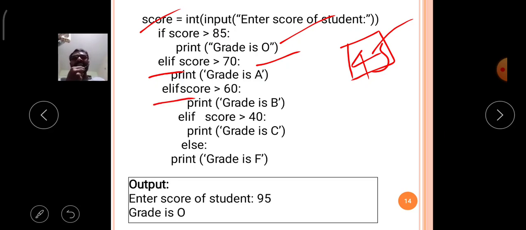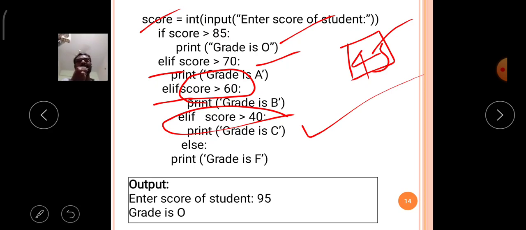Here again I mentioned the condition, that is score is greater than 60. So 45 is greater than 60, again the condition is false, so it will come to the next level. In the next level, is 45 greater than 40? So now what will happen? 45 is greater than 40, the condition is true, so it will simply print the grade as C.